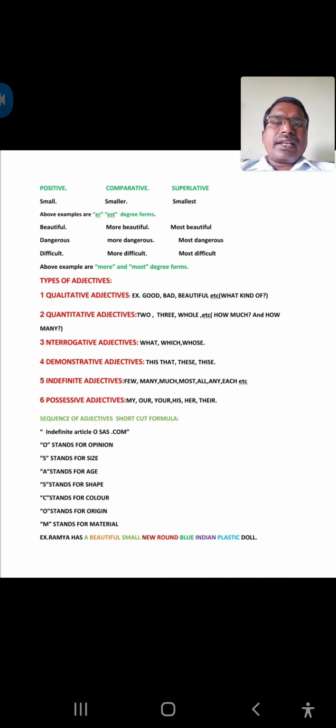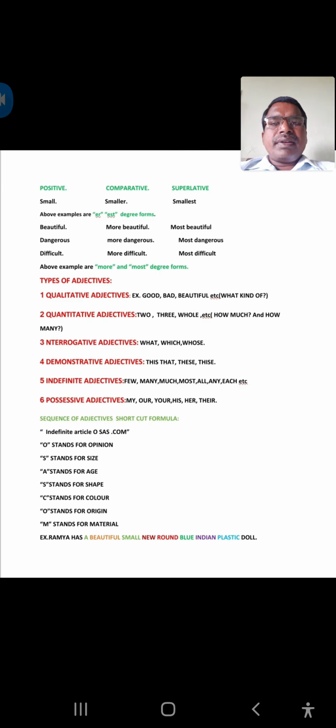Another form is also there, that is more and most. Whenever we add more to the positive degree, that will become the comparative form, more beautiful, most beautiful. Here beautiful is an adjective. So here we have added more to beautiful, that becomes more beautiful, and most beautiful is the superlative form. Like this, dangerous, more dangerous, most dangerous, and difficult, more difficult, most difficult.